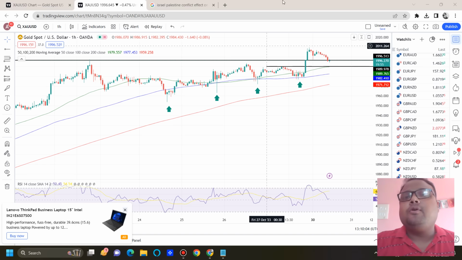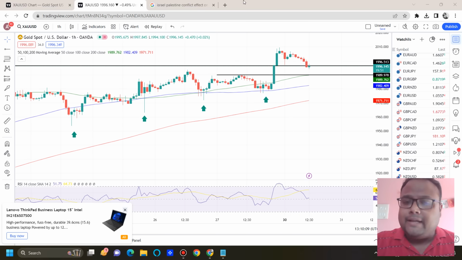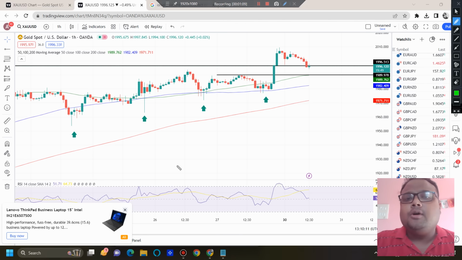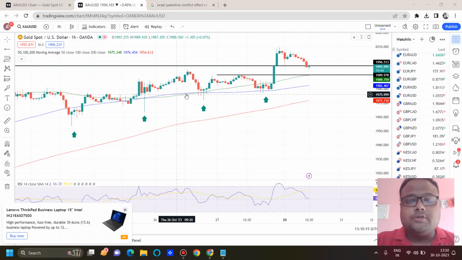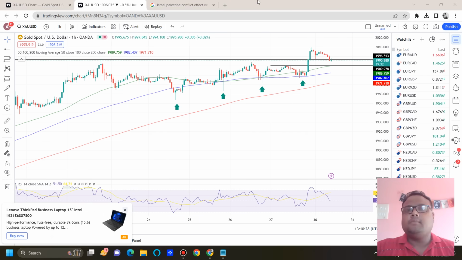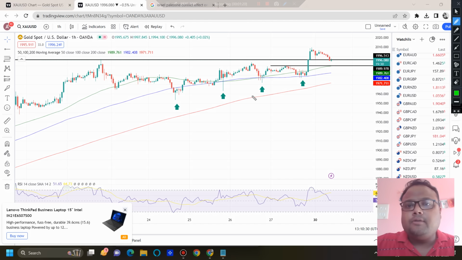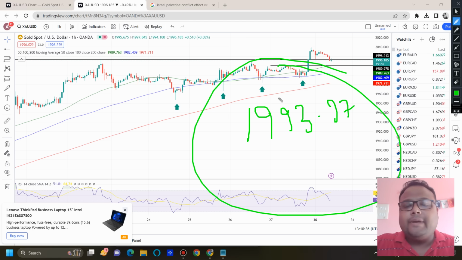If we look at the chart of gold, then we can see that right now gold is forming red candles. As we all know, no market in the world goes up in a straight line or goes down in a straight line. So as a result, retracement is a part of the journey. The first level on the chart of gold was around 1993 to 1997, and we can see that right now the market is trading at the first support of 1996.